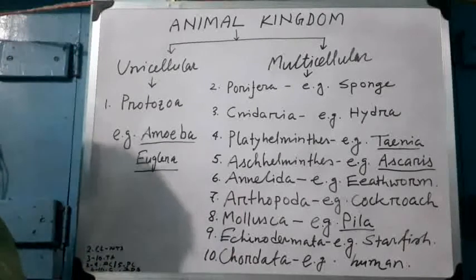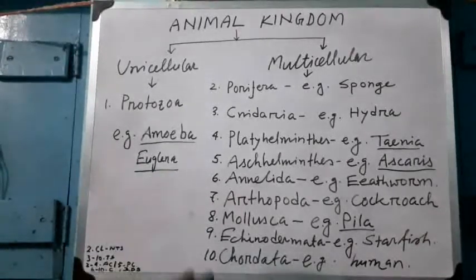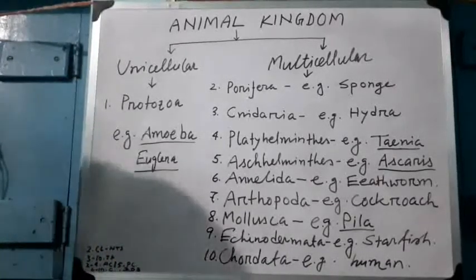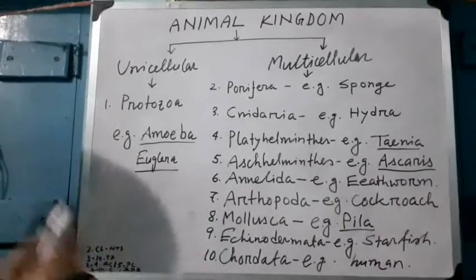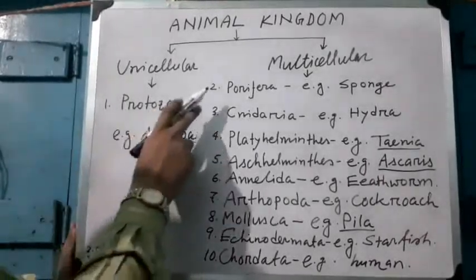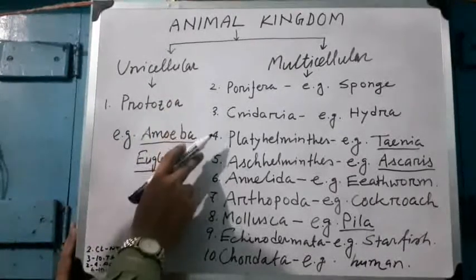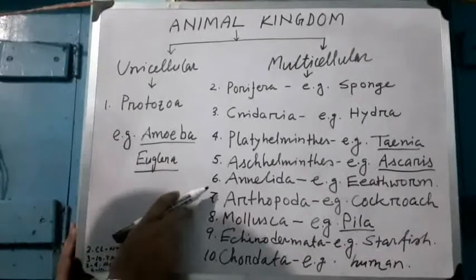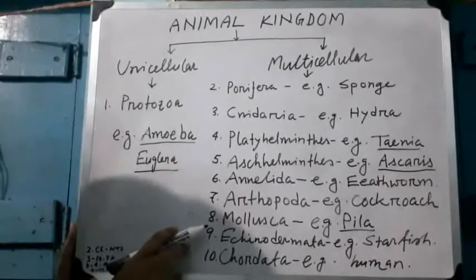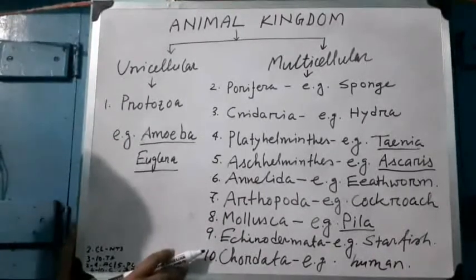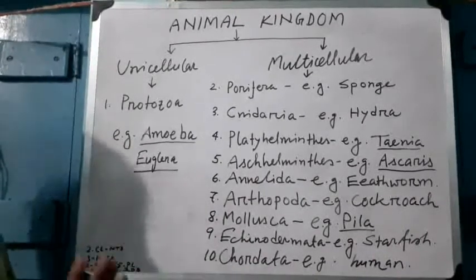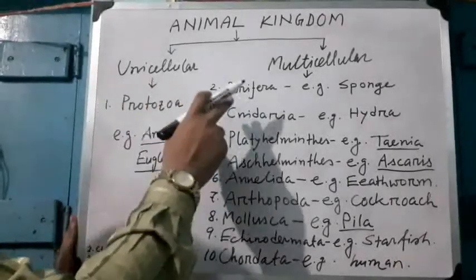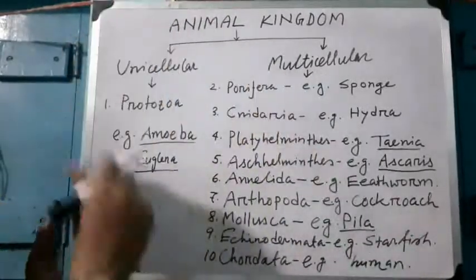I will discuss animal kingdom briefly. I will discuss here major phyla of animal kingdom. Major phyla of animal kingdom are Protozoa, Porifera, Cnidaria, Platyhelminthes, Aschelminthes, Annelida, Arthropoda, Mollusca, Echinodermata, Chordata. Basically, animals are of two types, unicellular animals and multicellular animals.